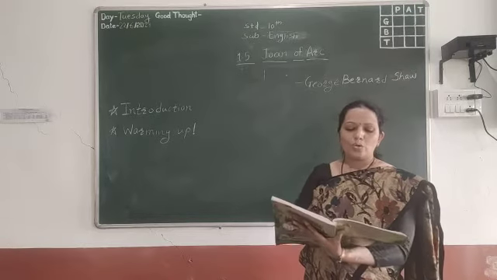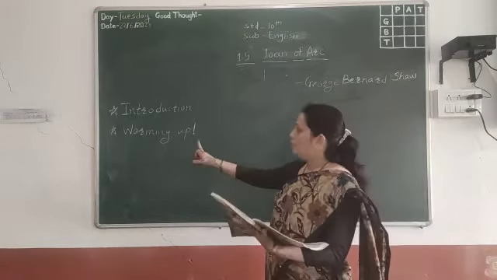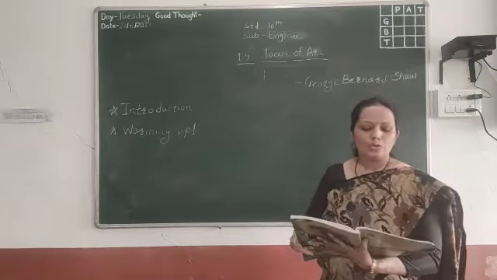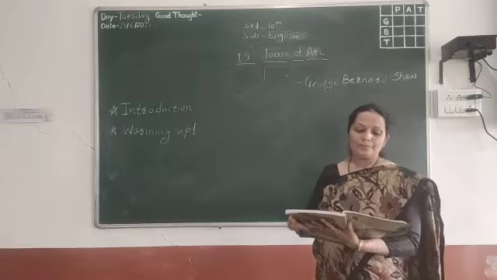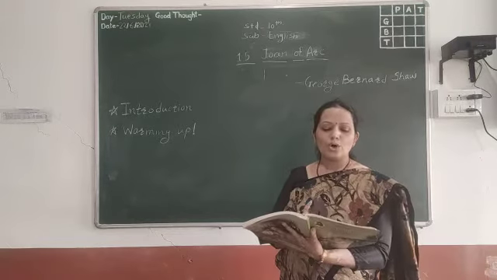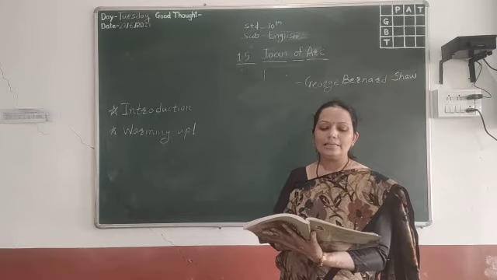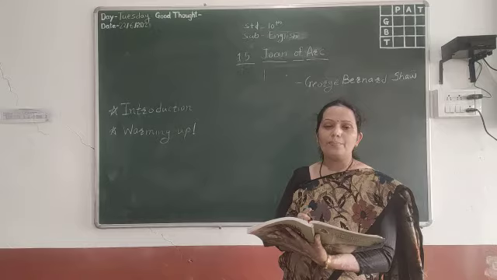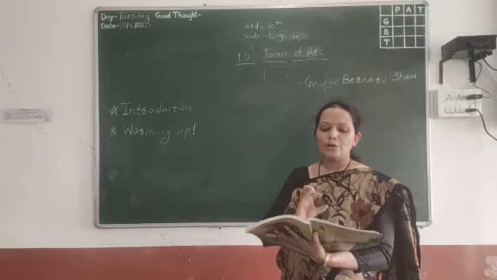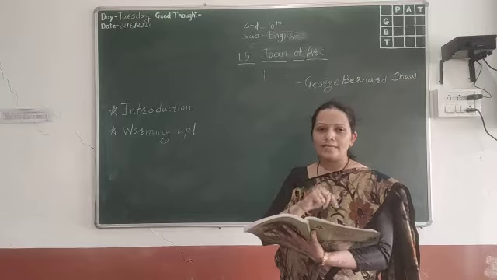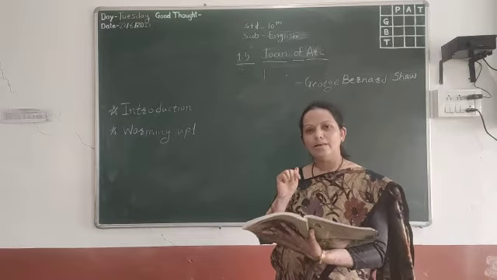First of all, we look at the warming up section. Here, the first question is: discuss in groups or pairs and make a list of the weapons used in the old times and in the present time. Means you have to list the weapons that you know from the past and which are used in the present.